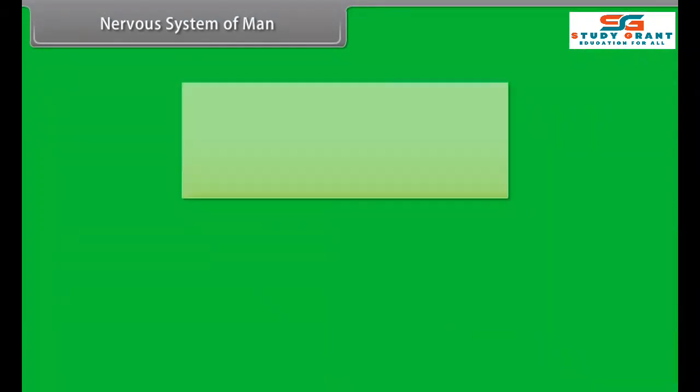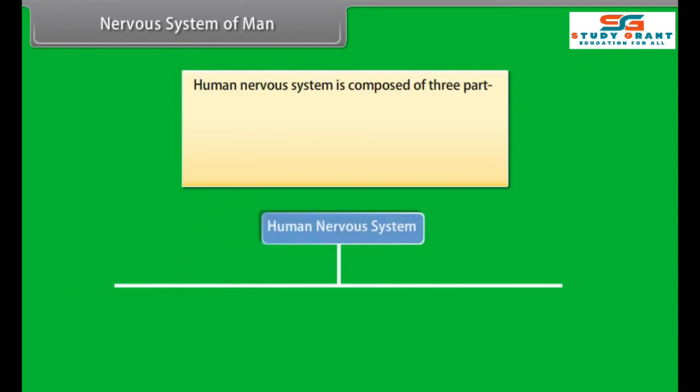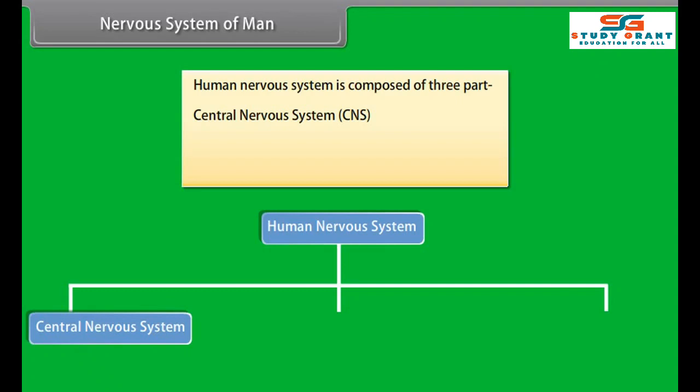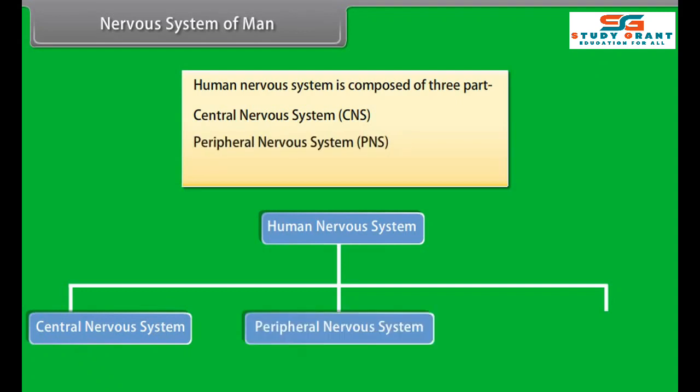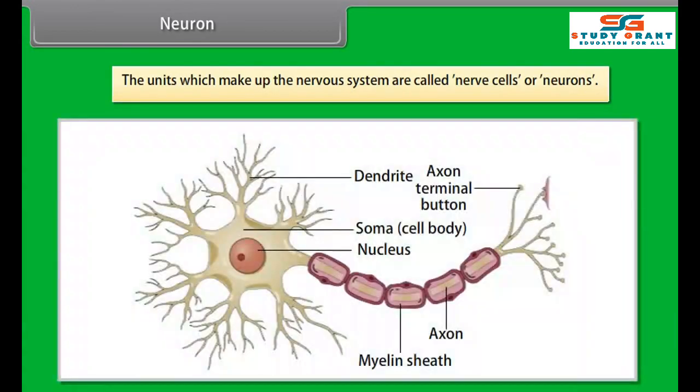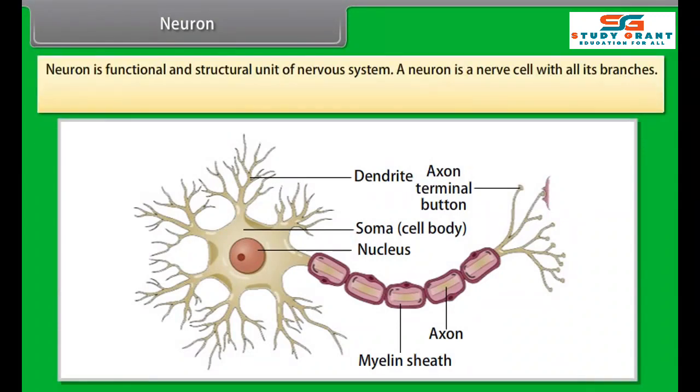The nervous system also passes information from one internal system to another. Example, as soon as we put food in our mouth, it immediately causes the release of saliva from the salivary gland. Human nervous system is composed of 3 parts: central nervous system (CNS), peripheral nervous system (PNS), autonomic nervous system (ANS).